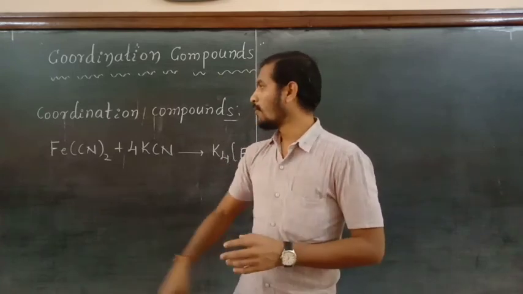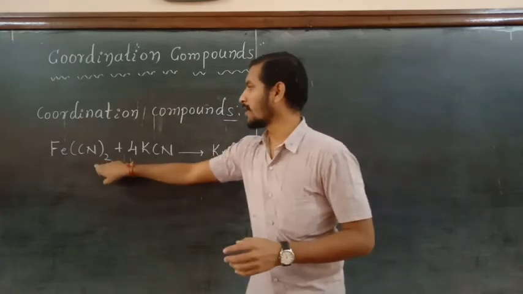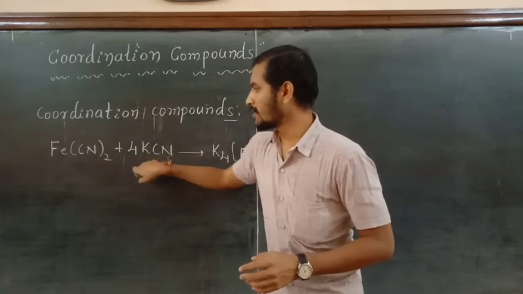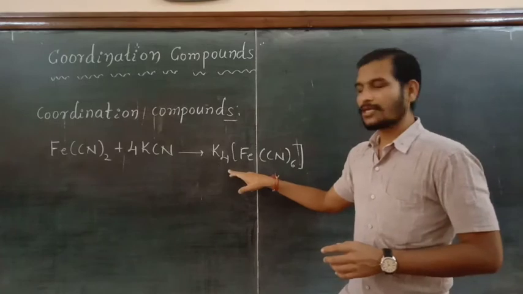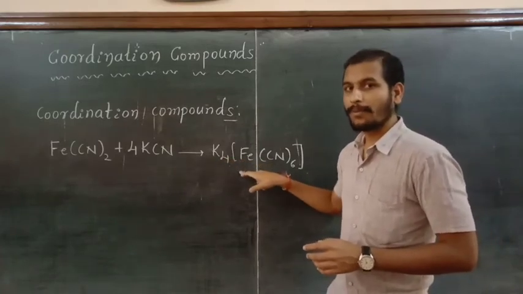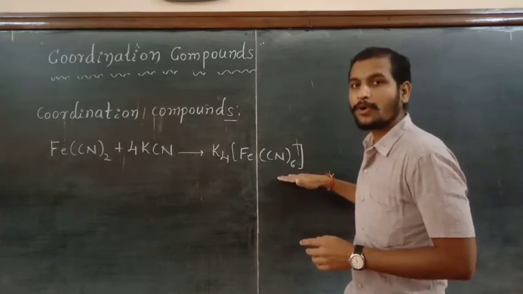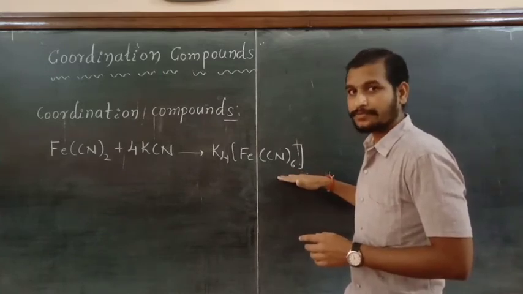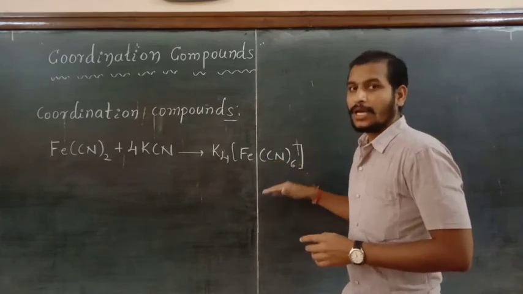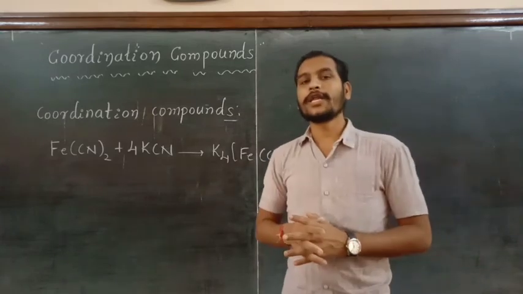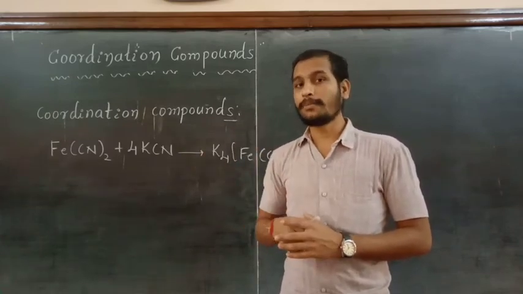For example, we have potassium ferrocyanide. When you mix these two solutions and let it evaporate, finally you will get crystals of a chemical compound, and that compound is a coordination compound or a complex, and its name is potassium ferrocyanide.